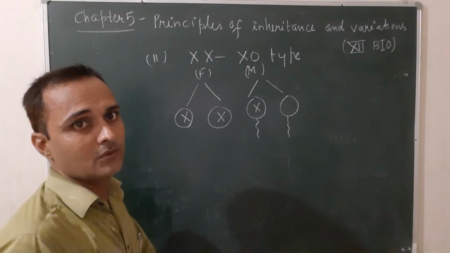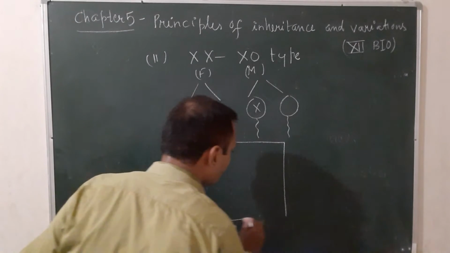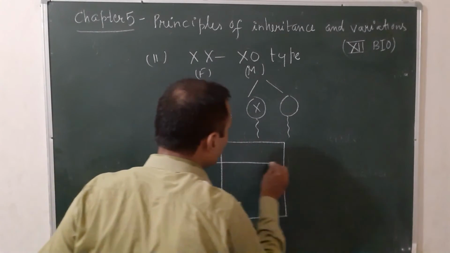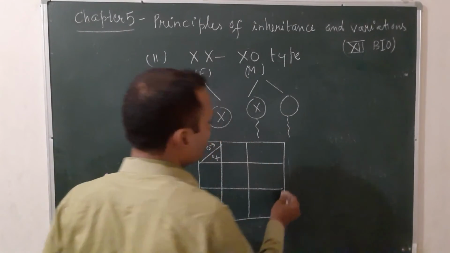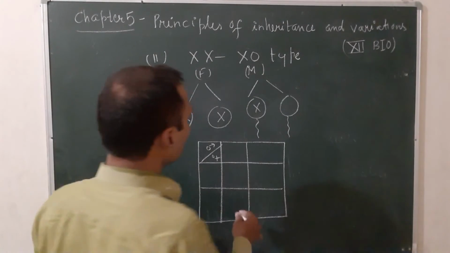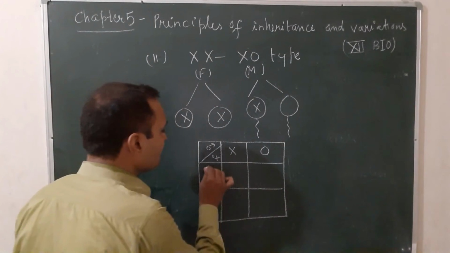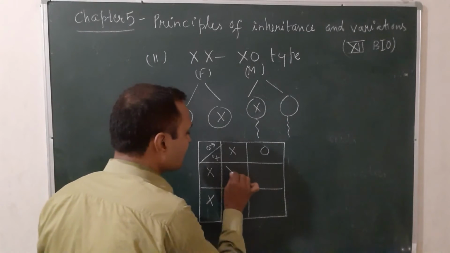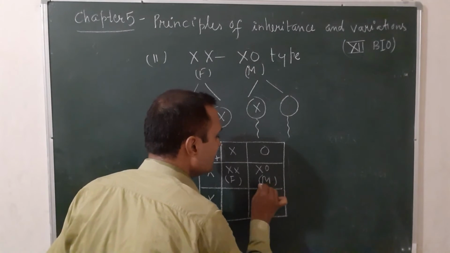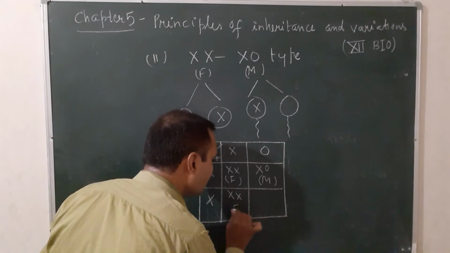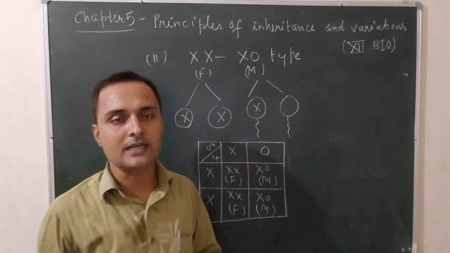That's why 0. Again, make the unit square for this. Put the male and female gametes. Total number of squares will be 4, 2 into 2. For male, put X and 0, and for female, X and X. When the combination is X and X, the individual is female. When it is X and 0, the individual is male. Again X and X is female, and X and 0 is male. So this is all about XX, X0 type.